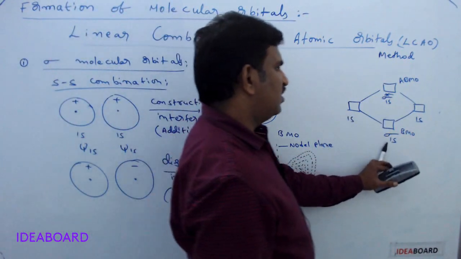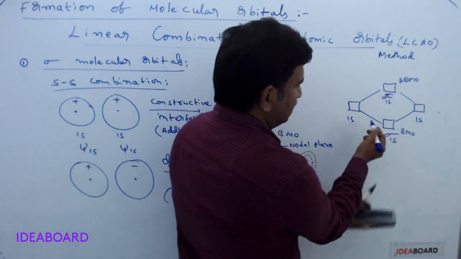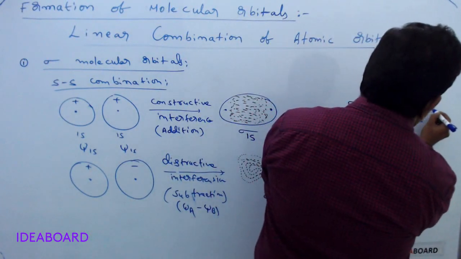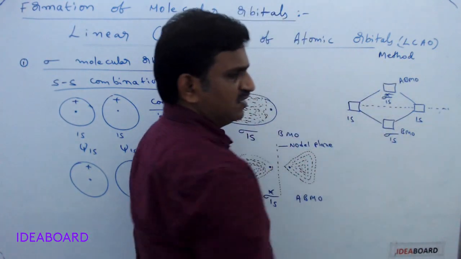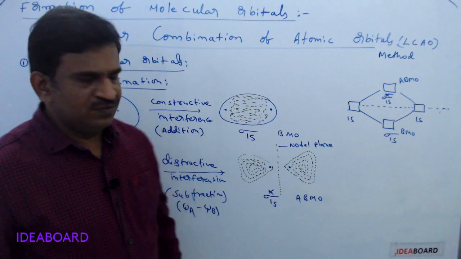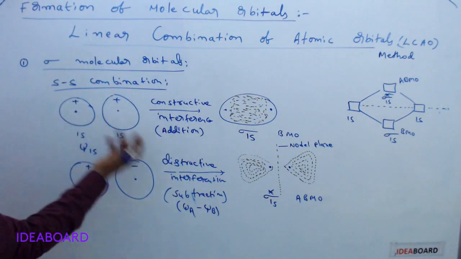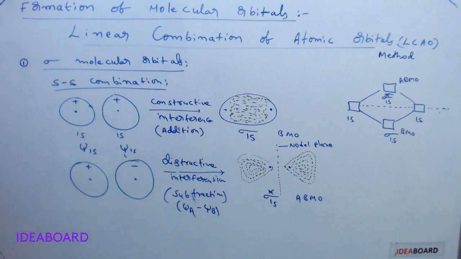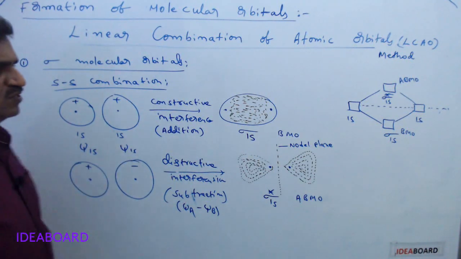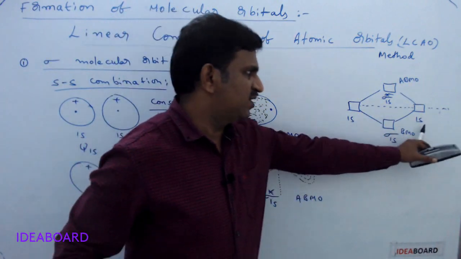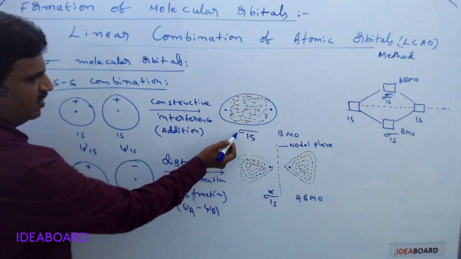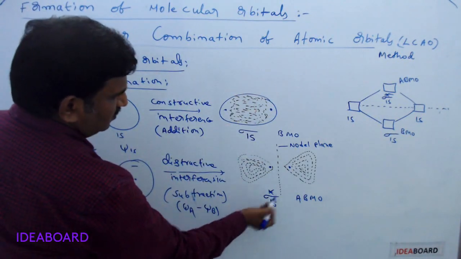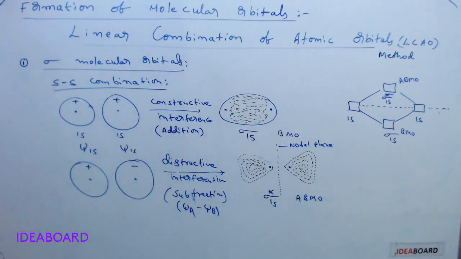Because of bonding molecular orbitals, their energy decreases. When we take the atomic orbital's energy as reference, it has lower energy. Whereas anti-bonding orbitals' energy increases and they have less stability. That is for SS combination. Any SS, 1s or 2s or 3s, whatever it may be, all S orbital combinations will be like this. Even for 2s, we will get sigma 2s and sigma star 2s. Normal sigma is bonding. Sigma star 1s is anti-bonding. So please remember that.